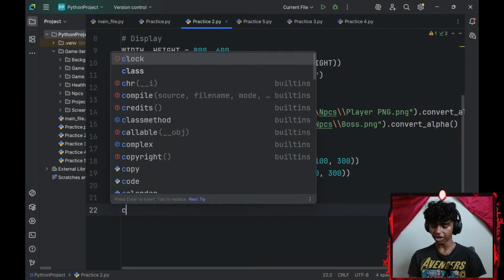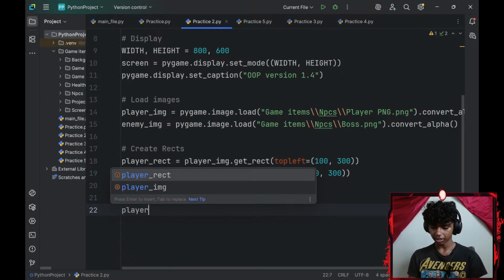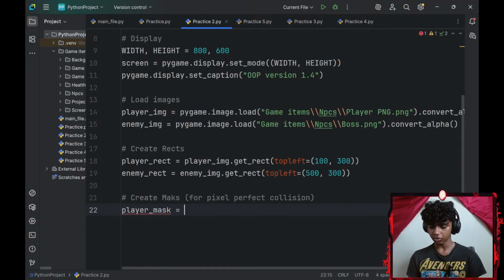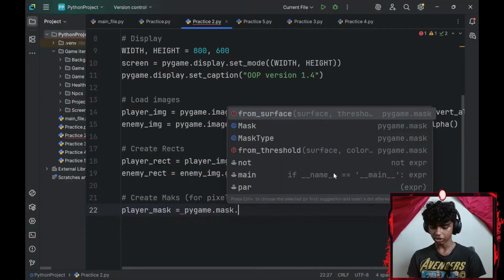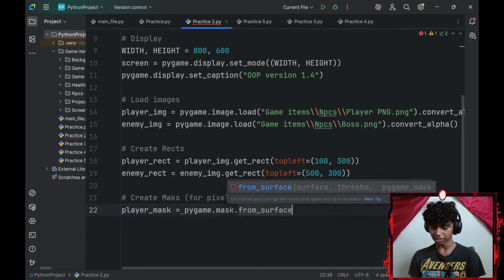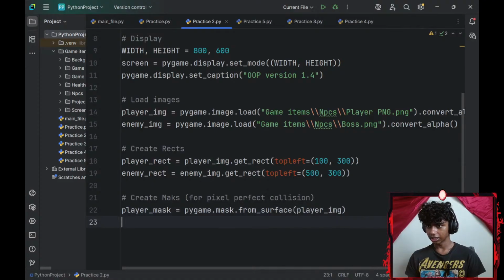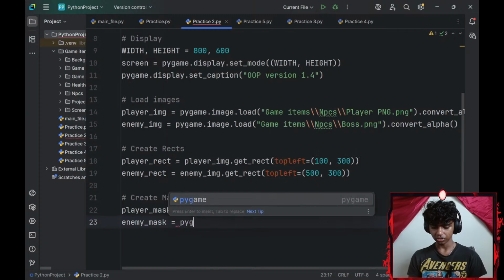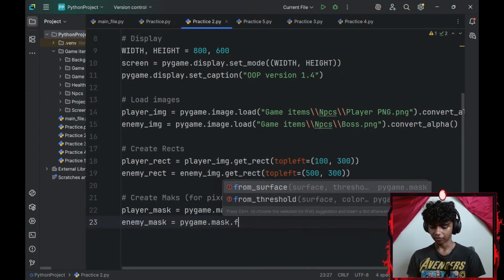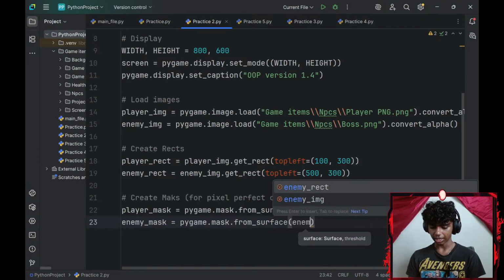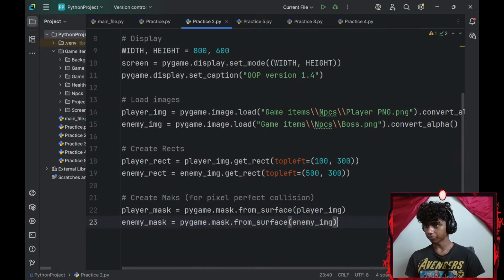I'll create a variable called player_mask, which is going to be equal to pygame.mask.from_surface. The surface is going to be my player_image. Okay, and then I'll create an enemy_mask variable. I'll set that equal to pygame.mask.from_surface, and the surface is going to be my enemy_image.